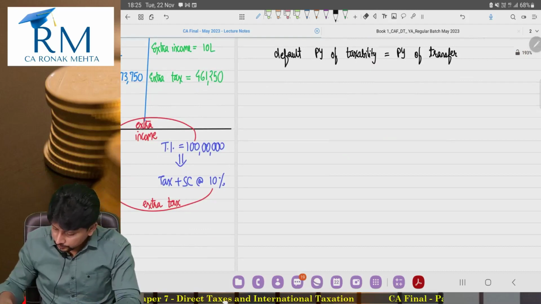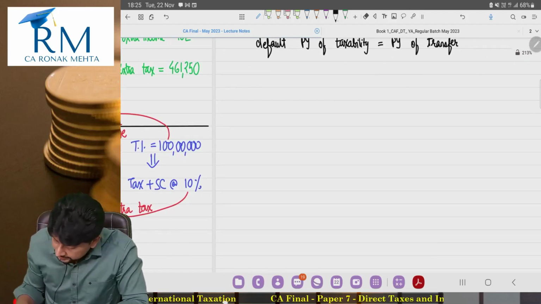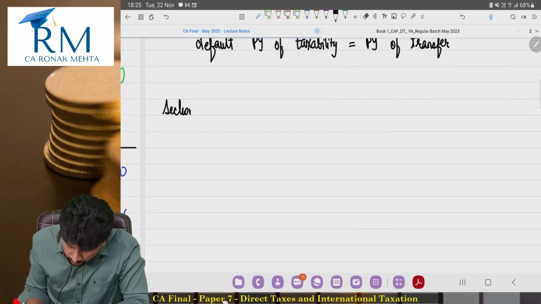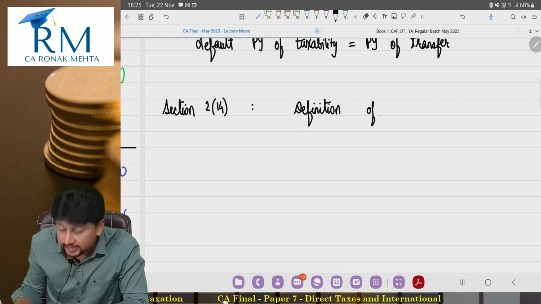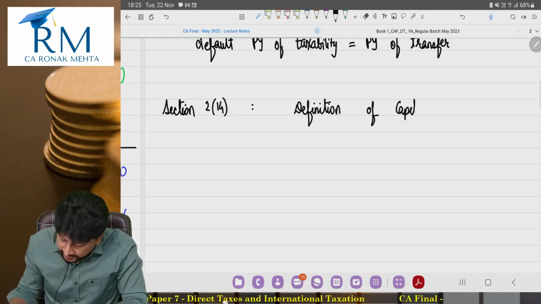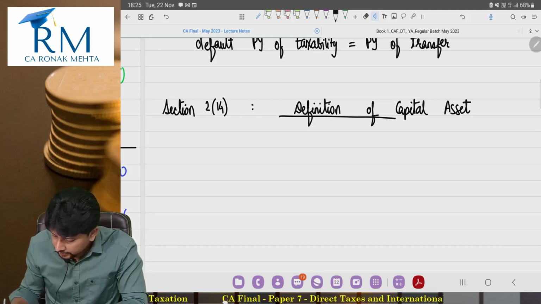So first thing, the definition of capital asset, section 2, clause 14. Now see, last year, previous year 21-22, there was a very important amendment in this definition of capital asset.